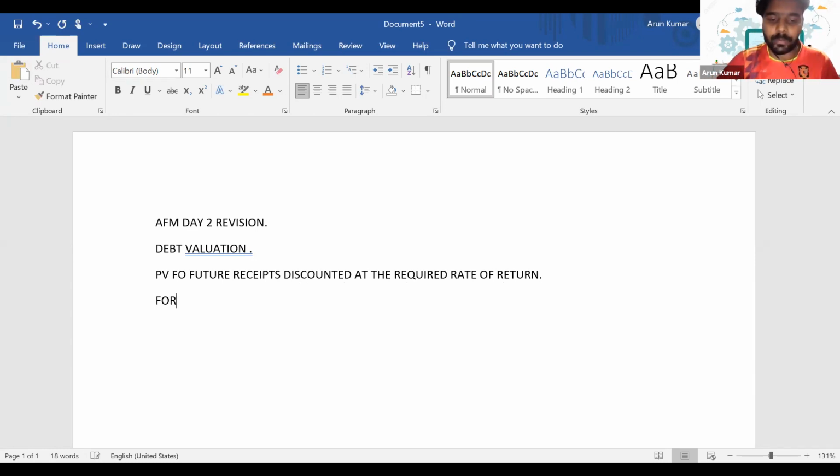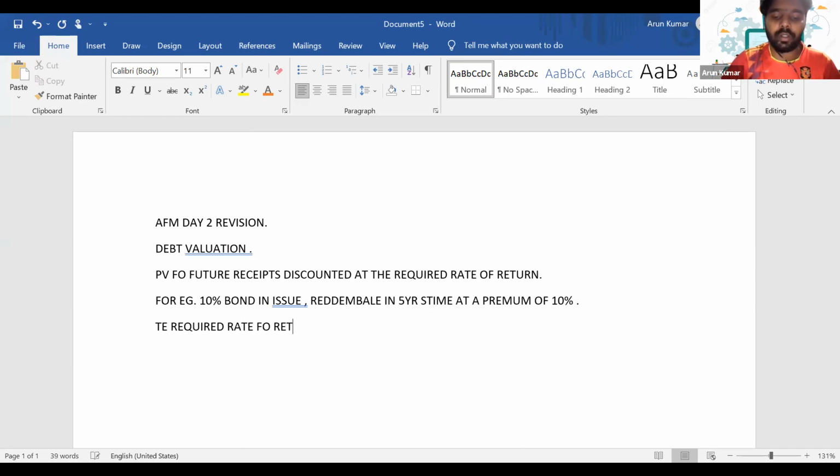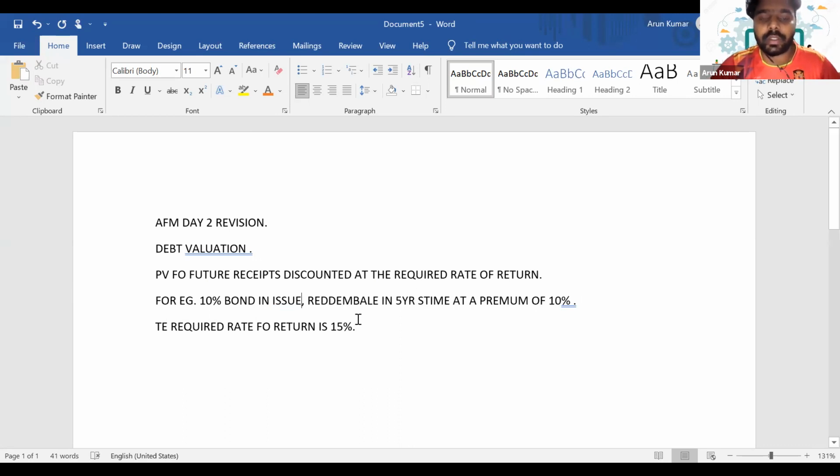So for example, let's say a company has a 10% bond in issue, which is redeemable in 5 years' time at a premium of 10%, and the required rate of return is 15%. So how will you calculate the value of this debt in this situation? Can you reply in the chat?